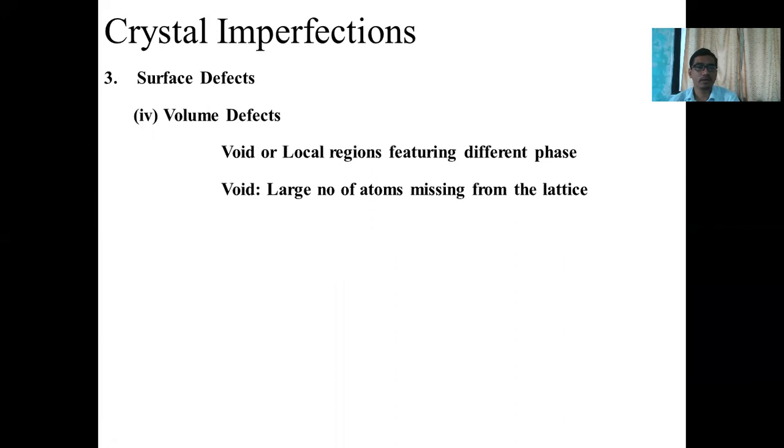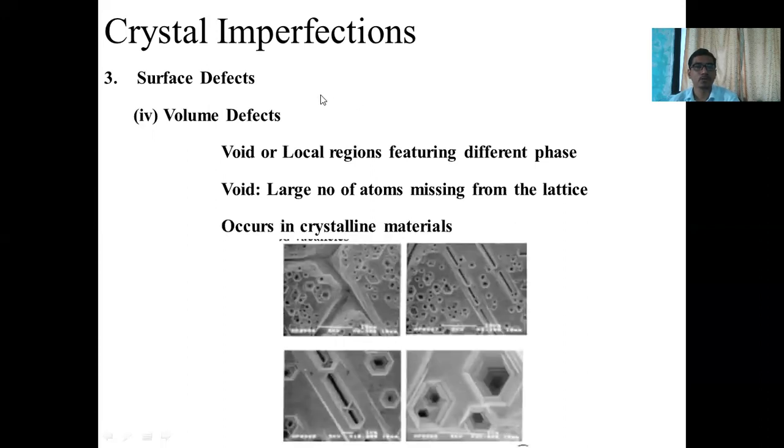The next one is a volume defect. Voids or local regions featuring different phases. Voids, a large number of atoms missing from a lattice, are also called a volume defect, which occurs in crystalline material. Means if a large number of atoms are missing from the crystal and it forms void space or empty spaces, that is also one kind of defect. Such a defect is called a volume defect.